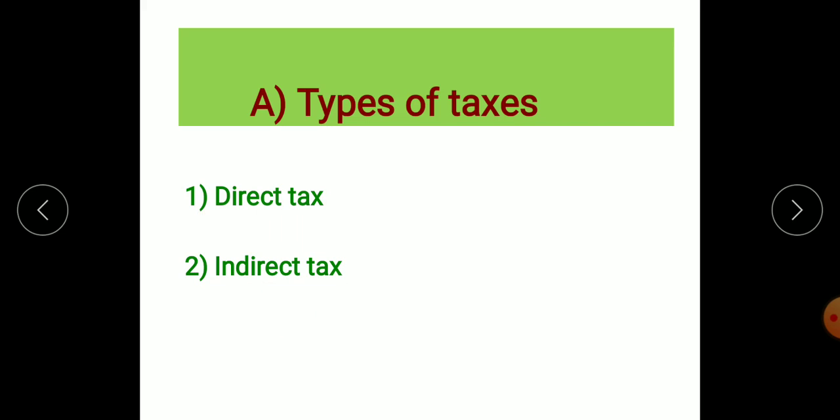If you see now, before the implementation of GST, different types of indirect taxes were there. For example, custom, octroi was there, VAT was there, sales was there. So ये सारे टाइप के टैक्सेस थे पहले, but now all these taxes are replaced by the GST, and GST is a type of indirect tax.